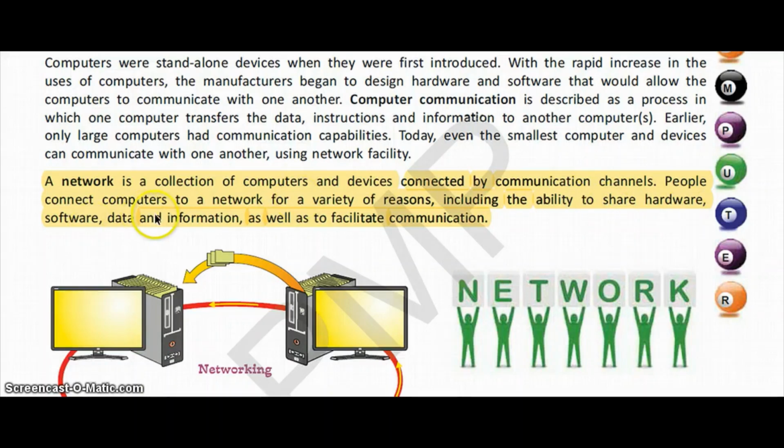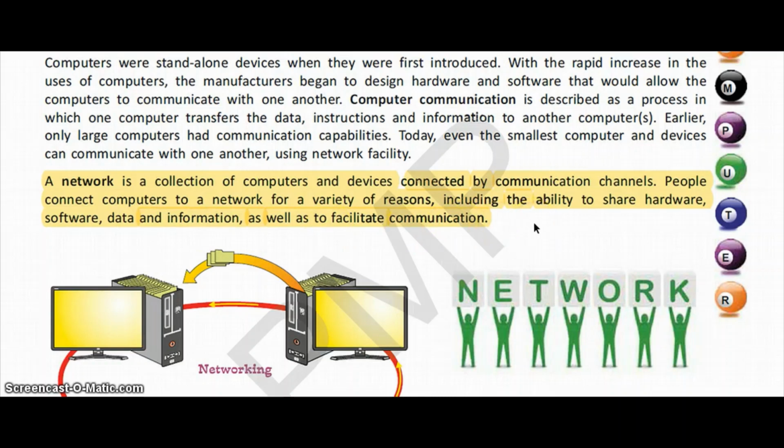People connect together. This is the answer for what is network, and the reason for the need of network is people connect computers to a network for a variety of reasons, including the ability to share hardware, software, data and information, as well as to facilitate communication.